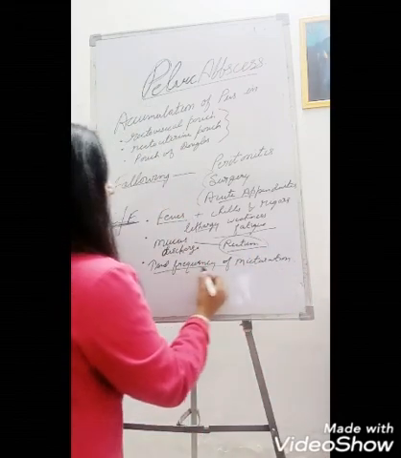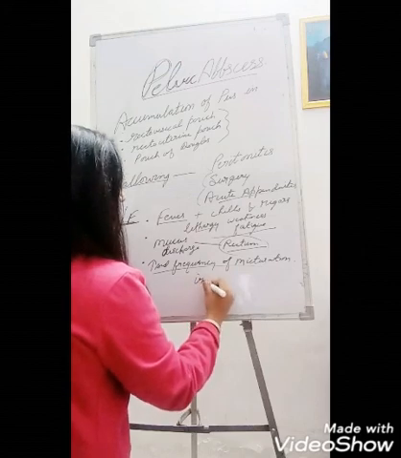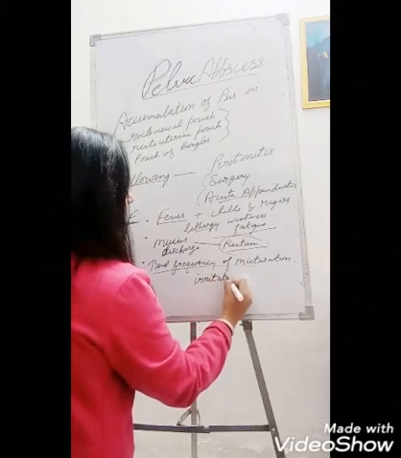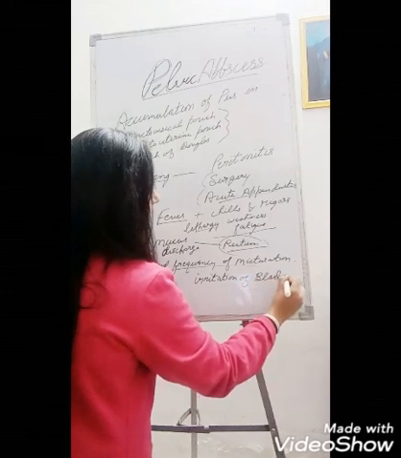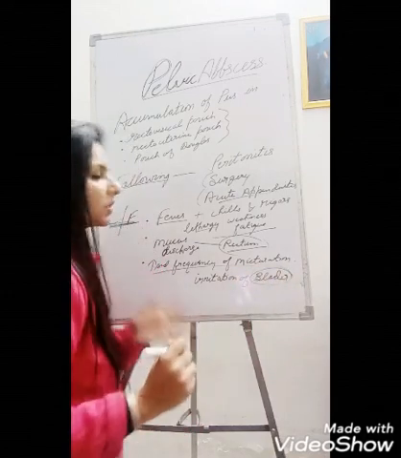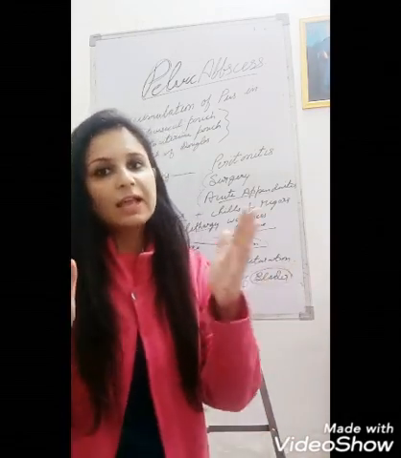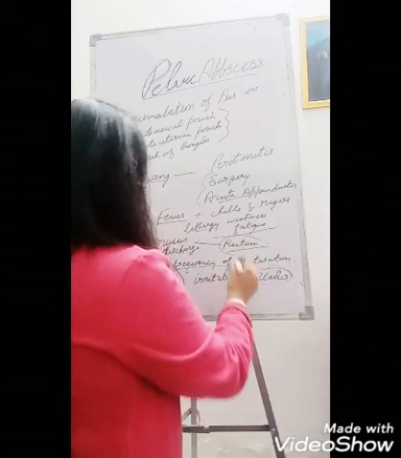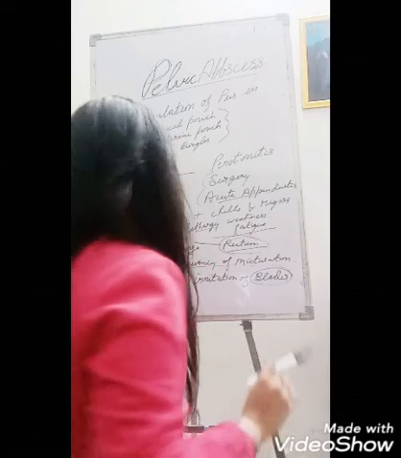The increased frequency of micturition is because of the irritation of the bladder, and the irritation of the rectum leads to the mucus discharge from the rectum.